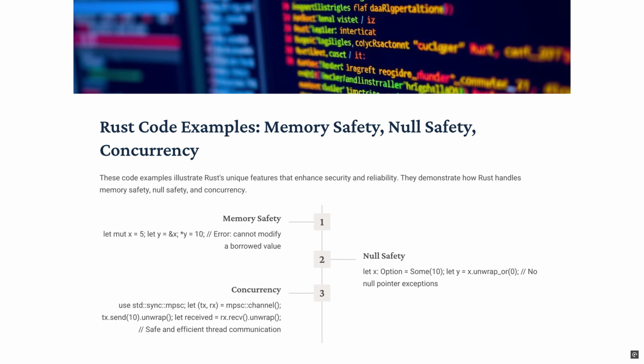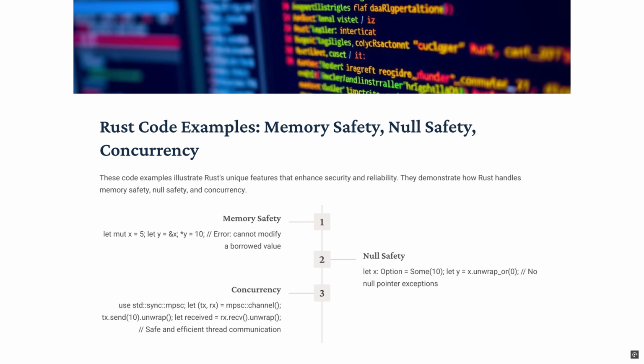So for the null safety example: let x = Some(10), let y = x.unwrap_or(0). No null pointer exceptions. So in this example, let x = Some(10). This line declares a variable x of type Option. The Option type in Rust is used to represent a value that can either be Some, holding a value, or None, representing an absence of a value. So Some(10) is used to indicate that x has a value of 10 wrapped inside of the Option type.